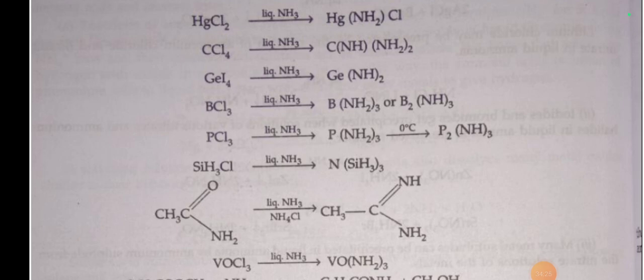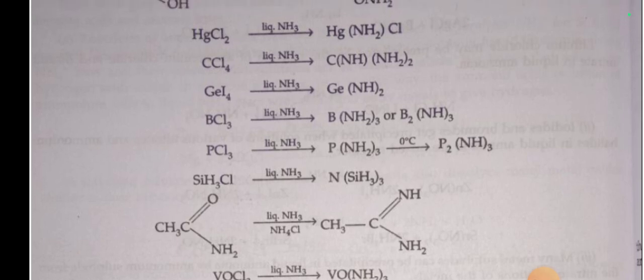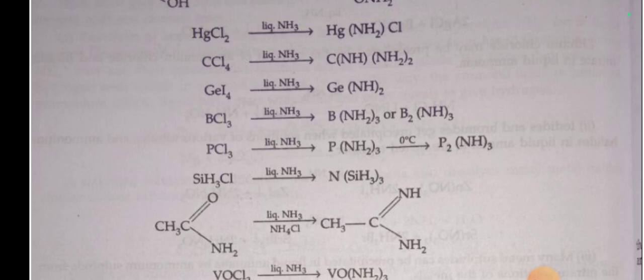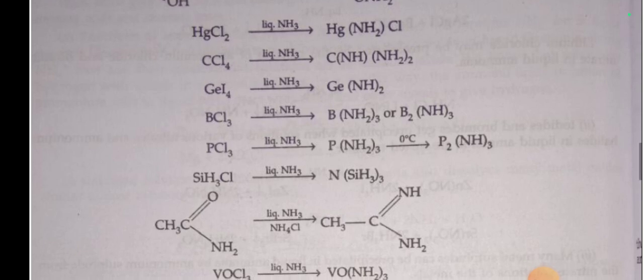CCl4 in liquid ammonia gives C(NH2)4. GeI4 in liquid ammonia gives Ge(NH2)4. BCl3 in liquid ammonia gives B(NH2)3 or B2(NH)3. PCl3 in liquid ammonia gives P(NH2)3, which at 0 degree Celsius gives P2(NH)3. SiH3Cl in liquid ammonia gives N(SiH3)3.